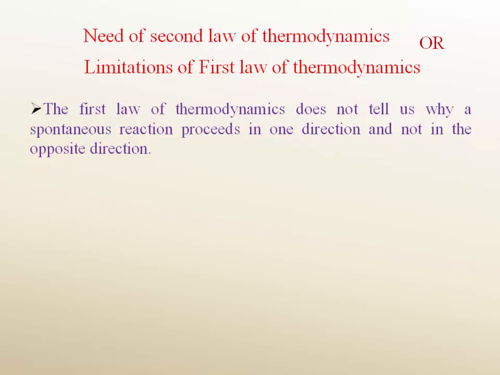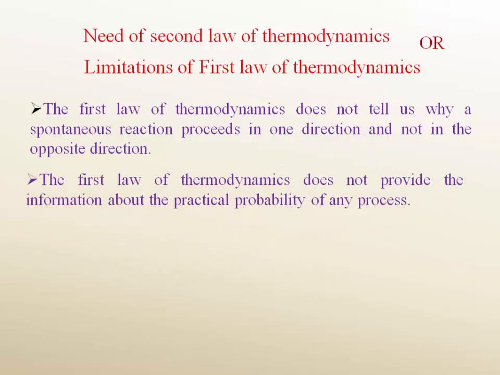The first law of thermodynamics does not tell us why a spontaneous reaction proceeds in one direction and not in the opposite direction. Second, the first law of thermodynamics does not provide information about the practical probability of any process.